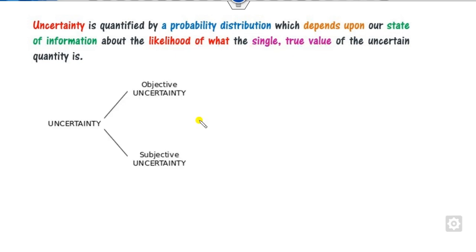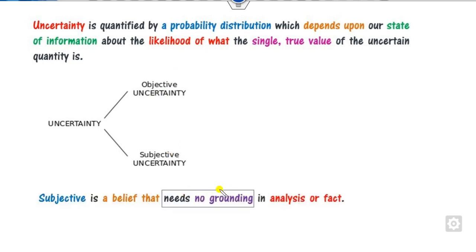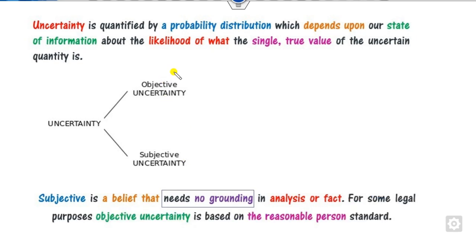This uncertainty is basically divided into two categories. One is called objective uncertainty, the second is subjective. Subjective uncertainty means when there is no grounding of the analysis, or when there are no facts about the theory. On the other hand, objective uncertainty means there is some reasonable person who has their set standards.